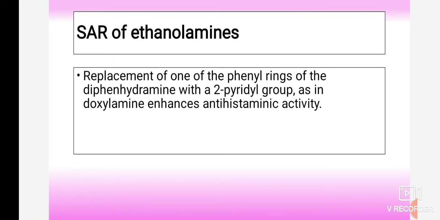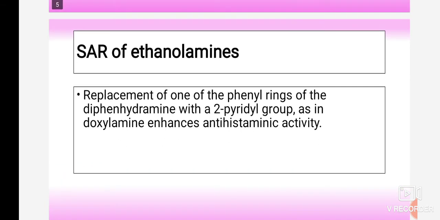If there is a replacement of one of the phenyl rings with a 2-pyridyl group, it enhances the antihistaminic activity of diphenhydramine. So for that purpose, substitution is important.